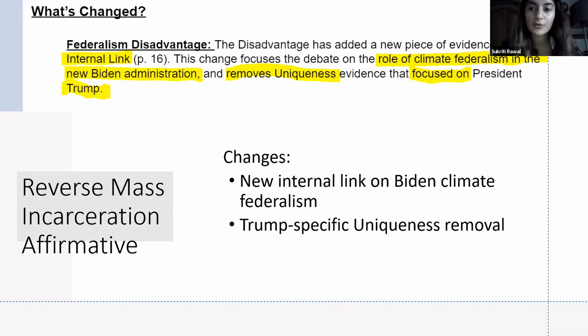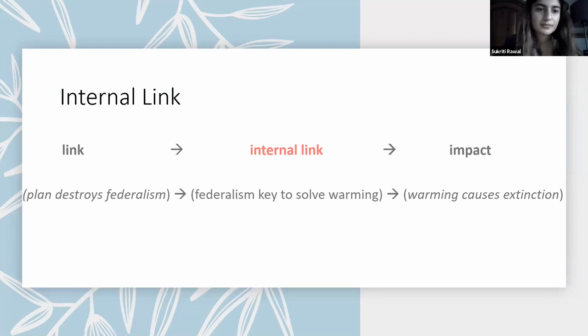And next, we're also going to take out uniqueness evidence on the federalism disadvantage that is related to Trump, because now obviously what Trump is doing and how he's acting federally doesn't really matter anymore, and now what Biden is doing will matter. So just to review what the internal link is again, the link is that the plan destroys federalism. The internal link, or what we're going to be focusing on now, is that federalism is key to solve warming. And we need that piece to get to the last piece, which is the impact, which is what is really bad and what we're trying to stop, that warming causes extinction.